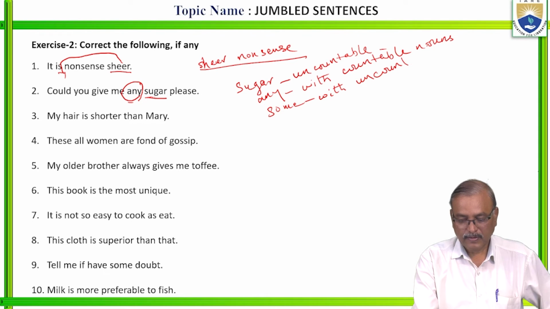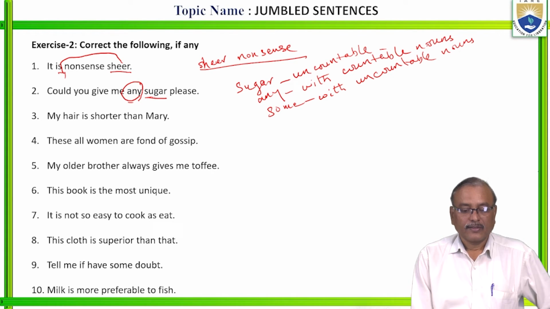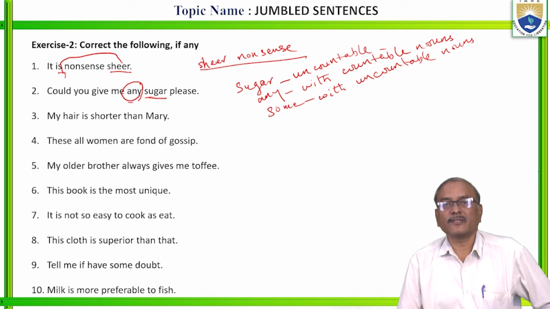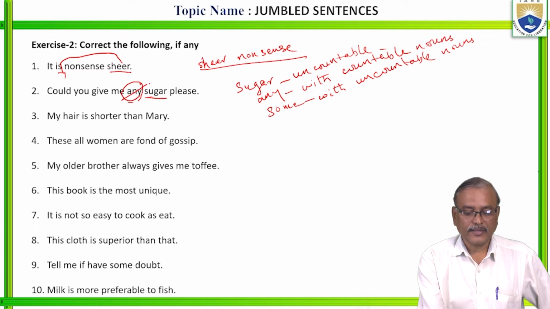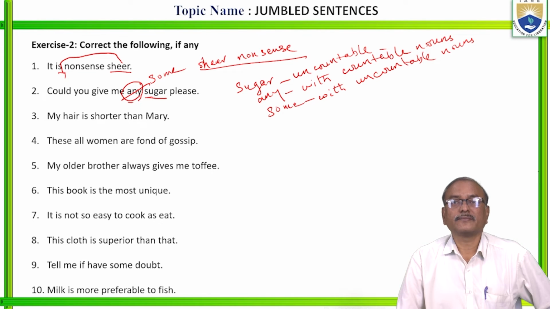So any is used only with countable nouns. Since sugar is uncountable, we can't use any sugar. So instead of any, you can write some. Right? Could you give me some sugar, please? Right? So remember that one.